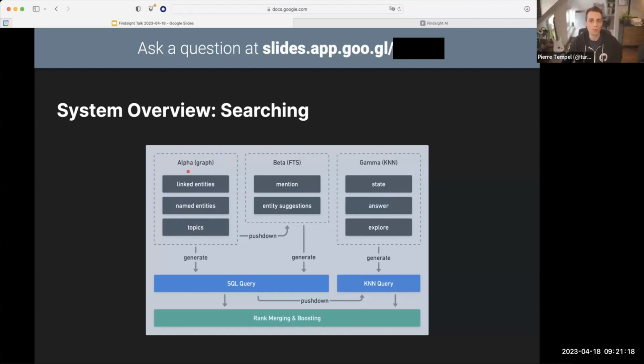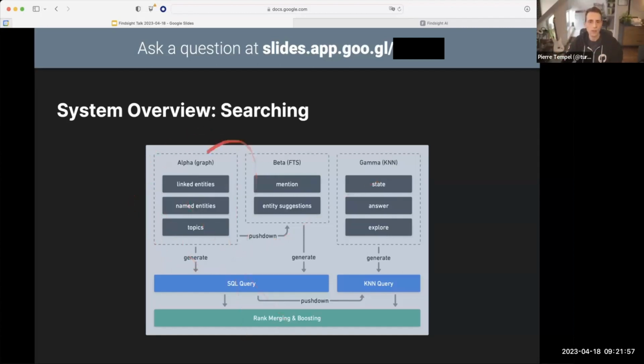We query this graph. The beta stage concerns anything that is full text search. So the mentioned filter we looked at before, but also the entity suggestion queries as well. And the gamma one is the most interesting one that we're going to talk about. This is the kind of machine learning embedding retrieval stage where we find similar embeddings by issuing a KNN or K nearest neighbor search across the index of embeddings that we have. But Findsight's unique kind of architecture allows all of that to be merged together in one final step.